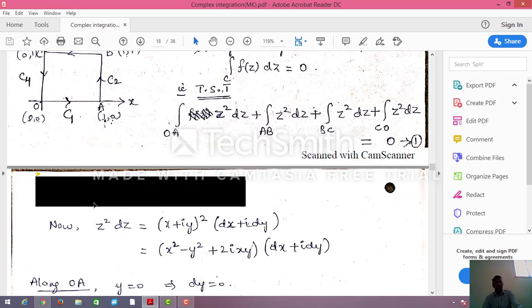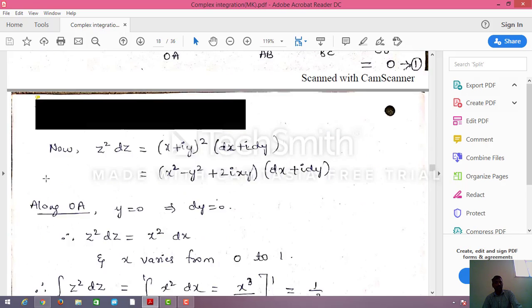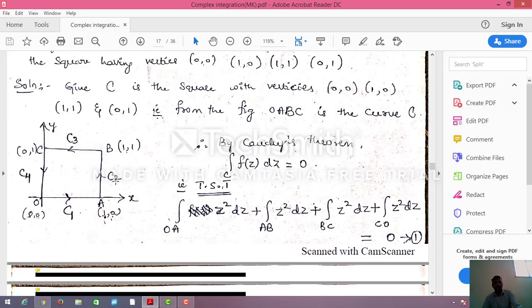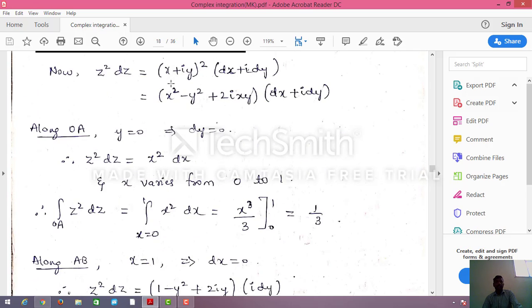Right. First I will do it one by one: first along OA, then along AB, along BC, and along CO. Before doing this, f of z is nothing but z square here. z square into dz, where z is x plus iy whole square and dz is dx plus i dy. If you expand this, it is x square minus y square plus 2i xy, into dx plus i dy. dz is nothing but this.